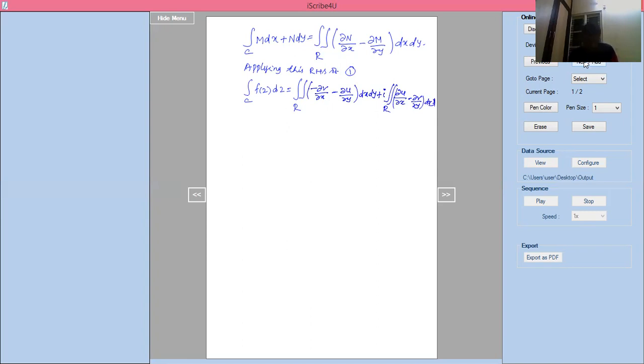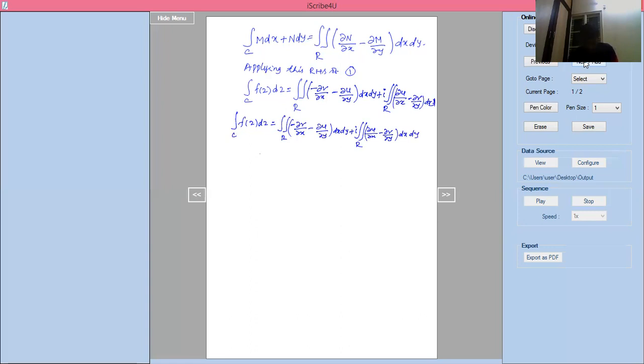Now I can write integration over C of f of z dz equals double integral over R of minus dou v by dou x minus dou u by dou y dx dy, plus i times double integral over R of dou u by dou x minus dou v by dou y dx dy.